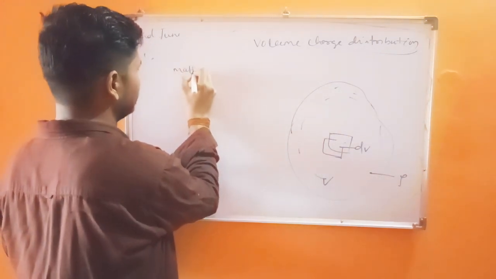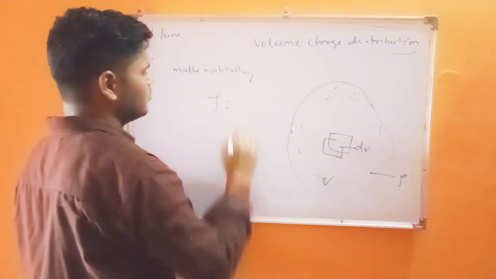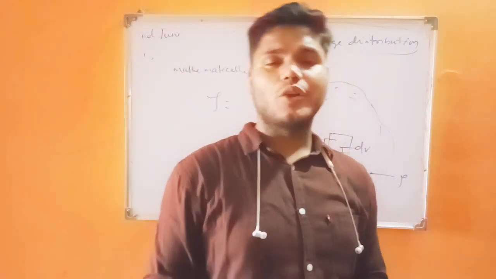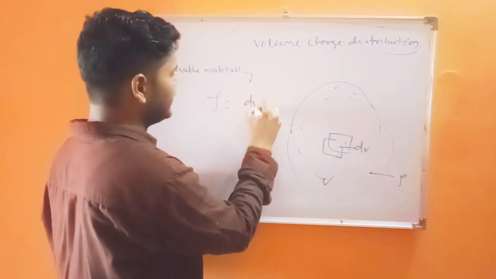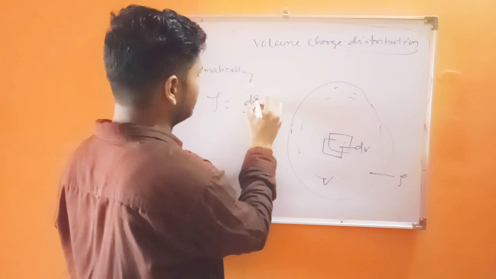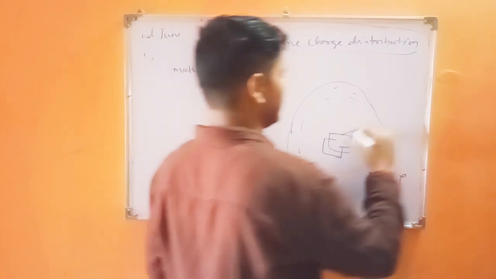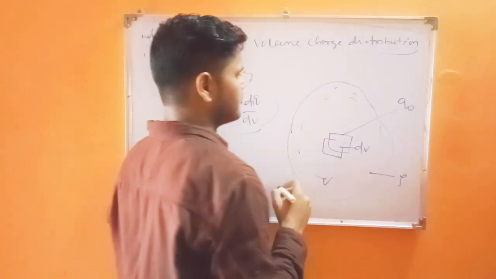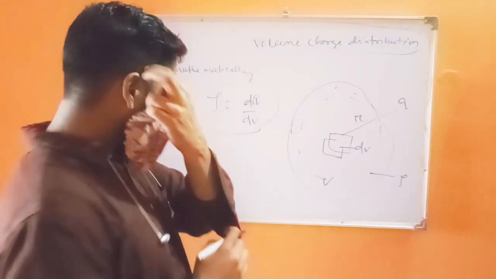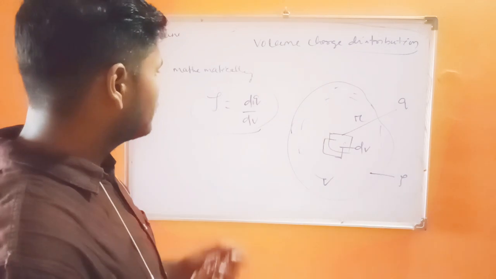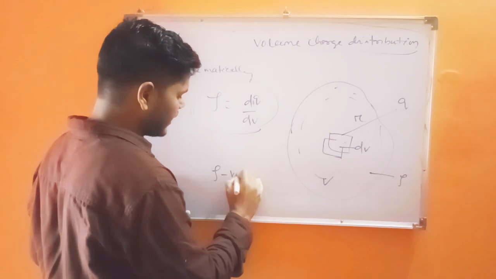You can write down mathematically, rho equal to dq upon dV. Rho is the volume charge density, we will discuss it later. If a charge q is placed at a distance of r, then we get rho equal to dq upon dV. So rho is called the volume charge density.